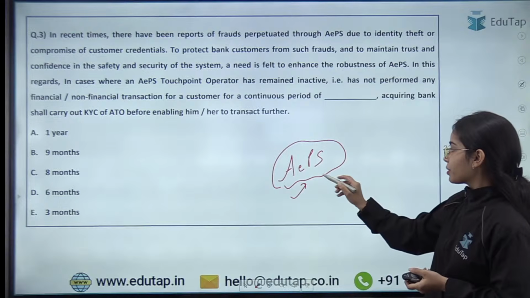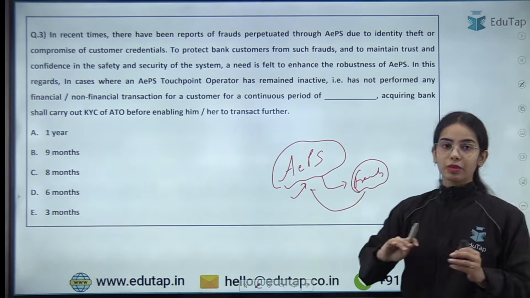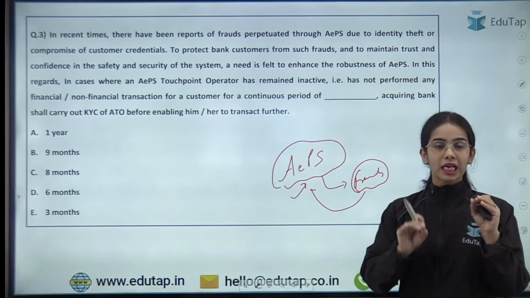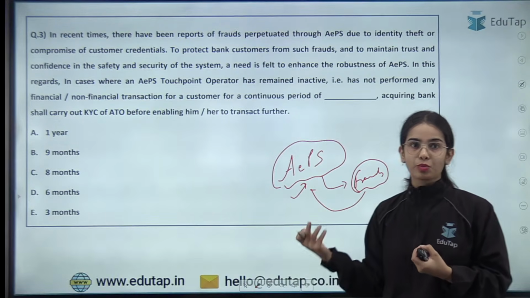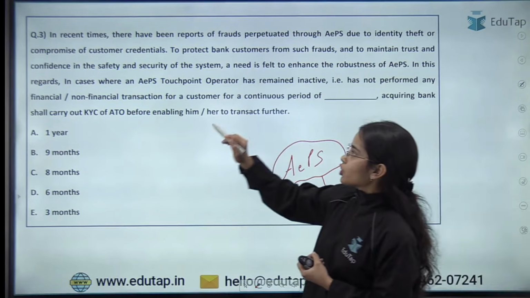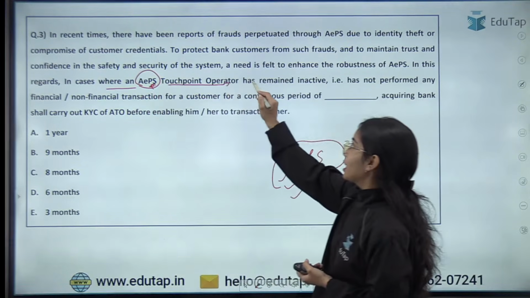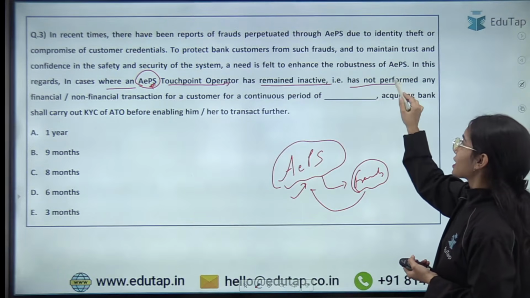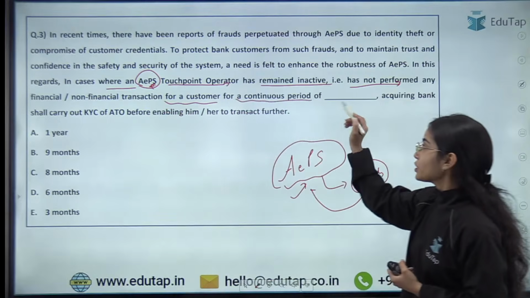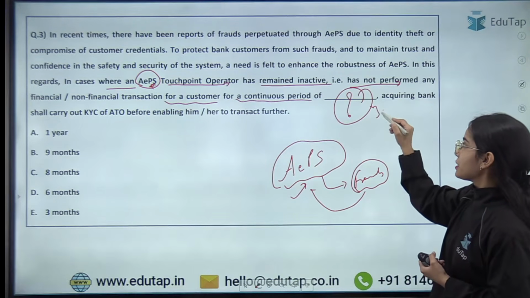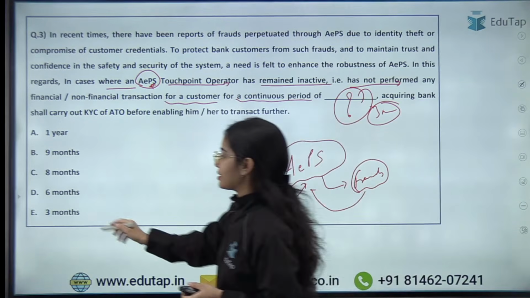Okay, so Aadhaar enabled payment system, there were many frauds that were happening when you were paying through the Aadhaar enabled payment system, and to reduce these frauds, there were guidelines that were brought by the Reserve Bank of India, or there were guidelines that were introduced by the NPCI. So now it has been said that in cases where the Aadhaar enabled payment system touchpoint operator has remained inactive, has not performed any financial or non-financial transaction for a customer for a continuous period of how many months? So it is 3 months. Okay, the answer here is, yes, everyone is giving the right answer. The answer here is 3 months.